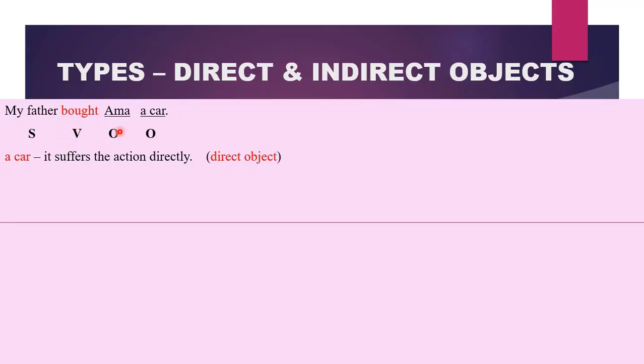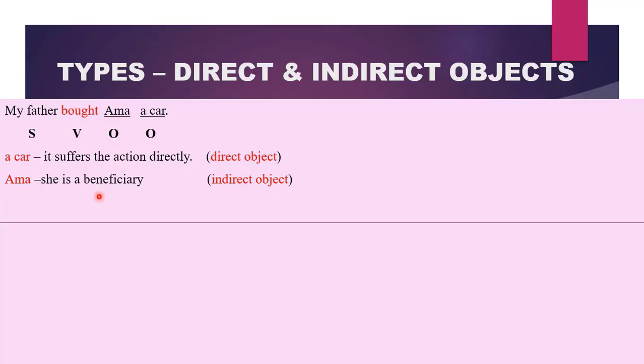What about Amma, who is at the other end receiving the car? Amma is benefiting from the action that occurred. She will enjoy the car. Therefore, what will we call Amma? We will call Amma the indirect object. So the indirect object is always a beneficiary, the person that benefits from the action that occurred. The indirect object does not suffer from the action directly.